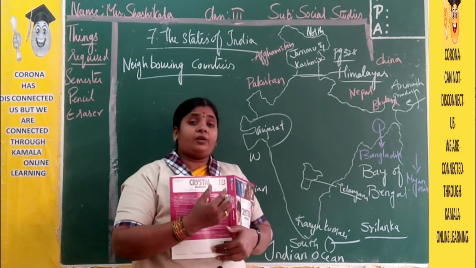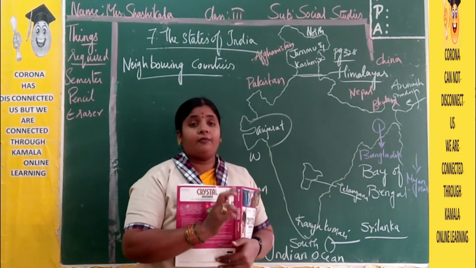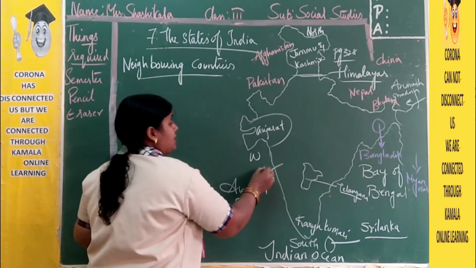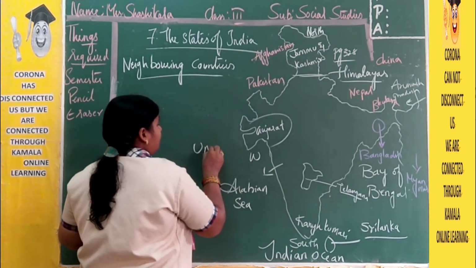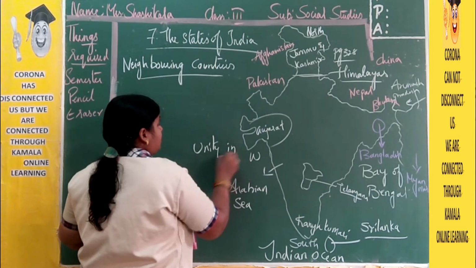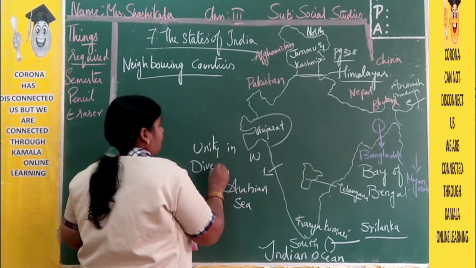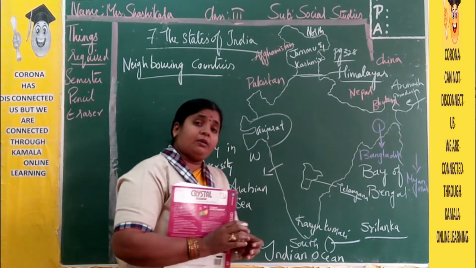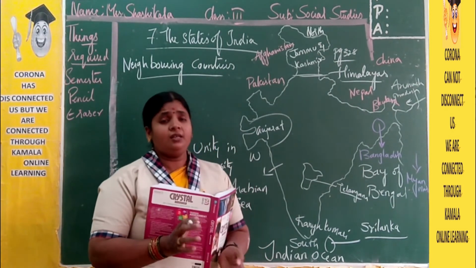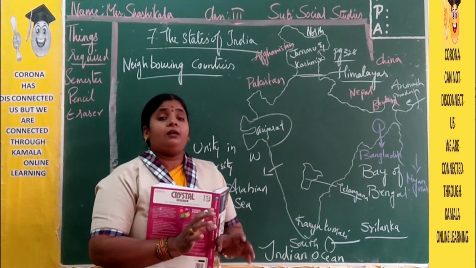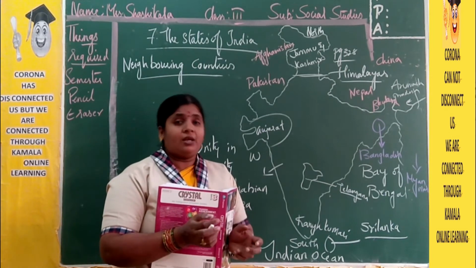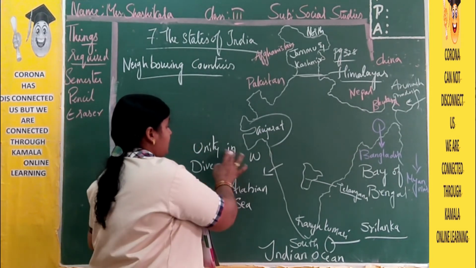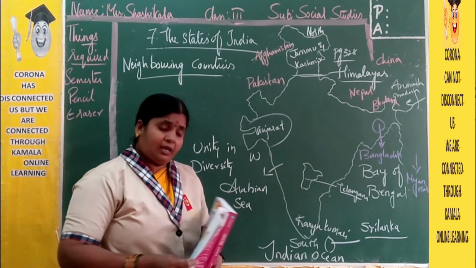Even though we people are different, we are living as one. So our country is an example of unity in diversity. Even though we are different, our language, our food habits, our culture, our tradition, everything is different, we are living united. So our country is an example of unity in diversity.